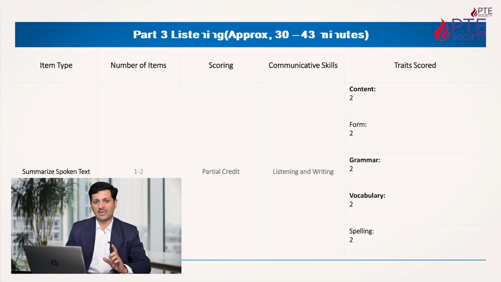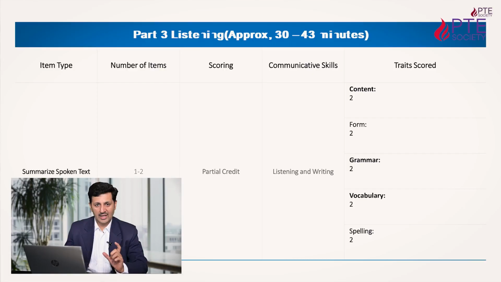This time is fixed for that particular item, summarize spoken text, and for the rest of the items the time is combined. So here also you have to take care of the time, because when you move from summarize spoken text to the next item, the time will be combined for the whole set of questions. Here in summarize spoken text, again you are going to get partial credit, which is the main feature of this test. Why am I telling you again and again?